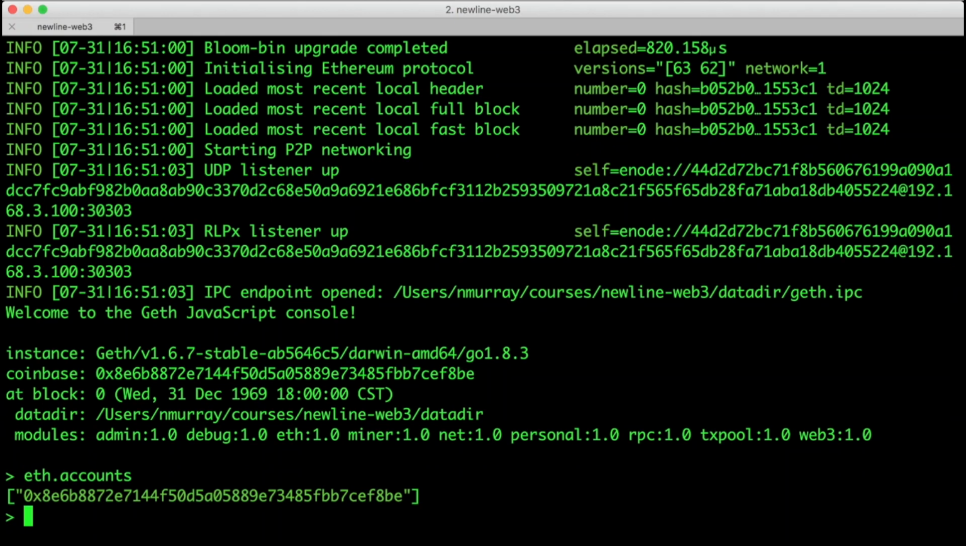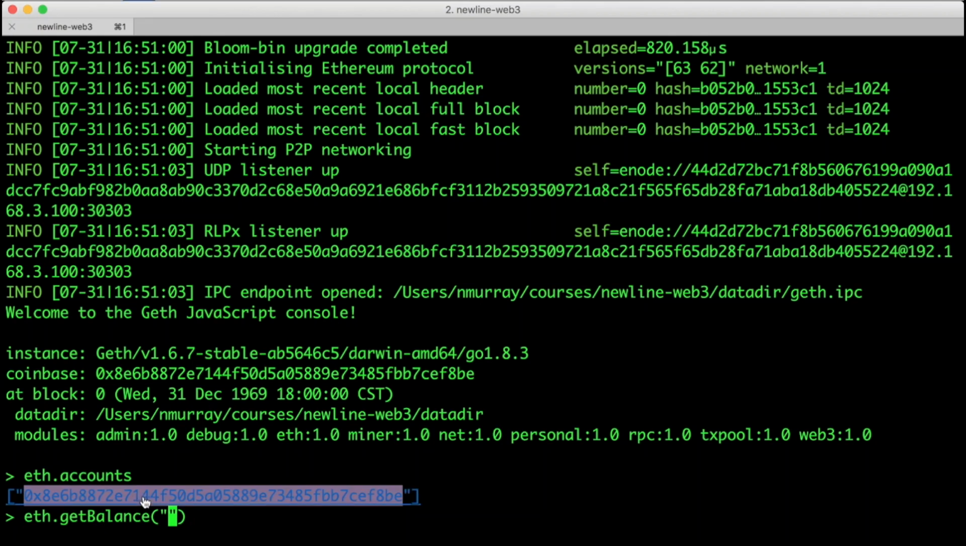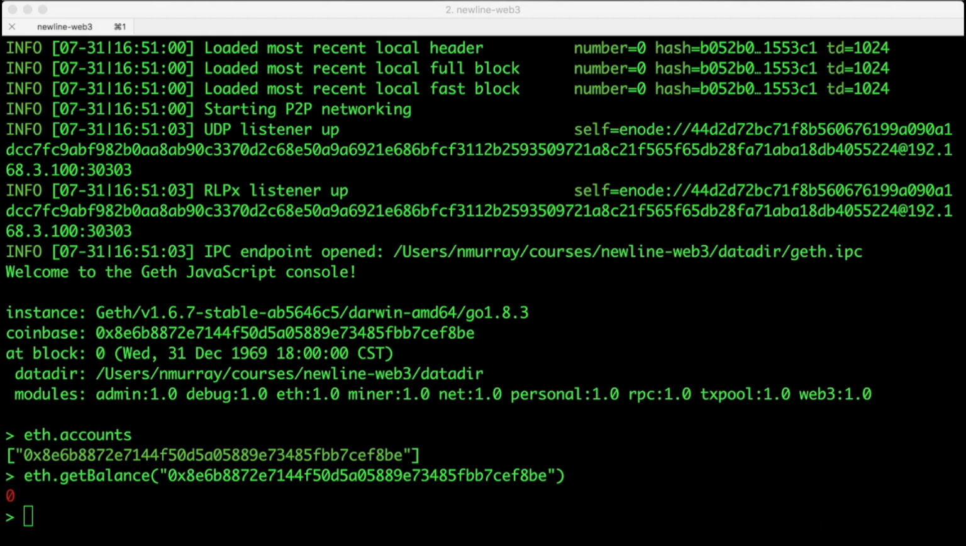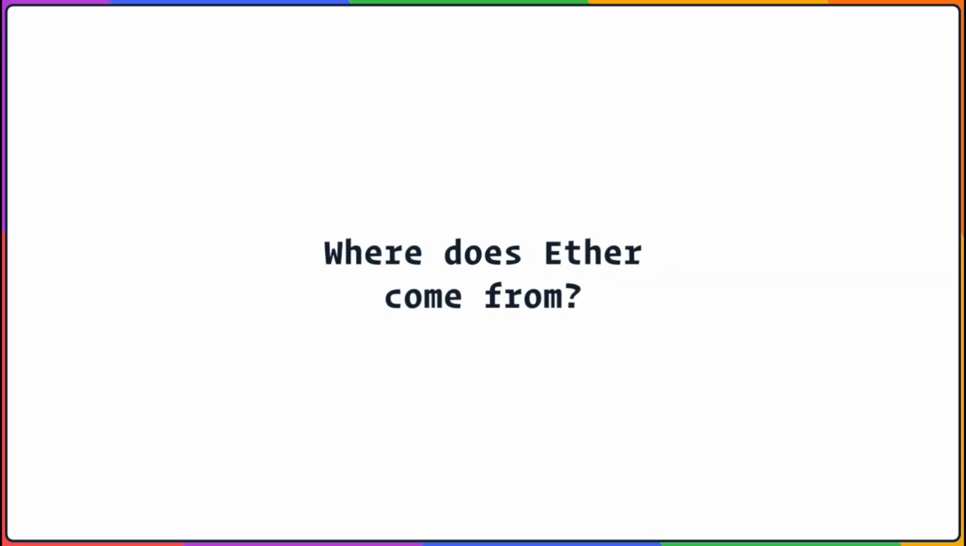Ether is the currency of Ethereum. If we want to find out how much Ether we have, we call eth.getBalance. So here we call eth.getBalance, and then we paste in the address of our account. We don't have any Ether yet, so it just says 0. And this brings up an interesting question. Where does Ether come from in the first place?